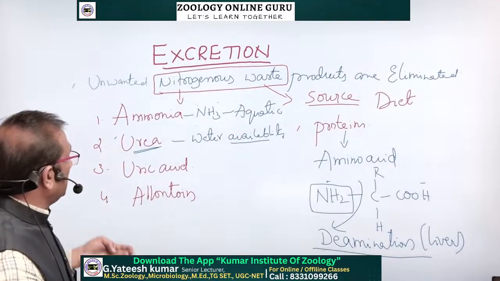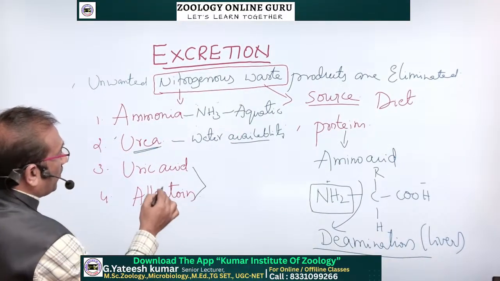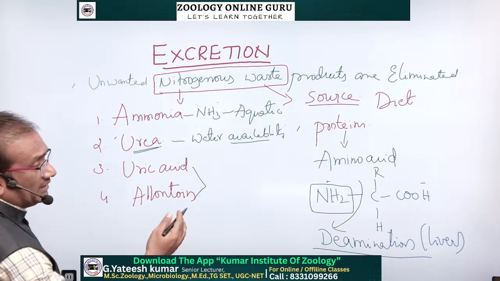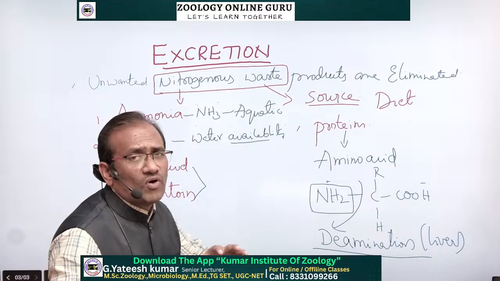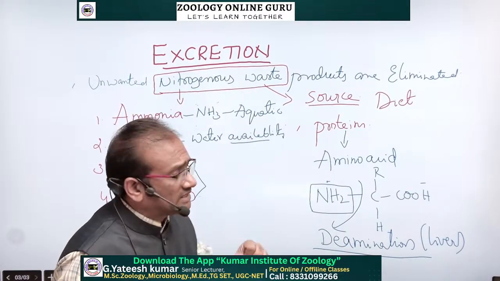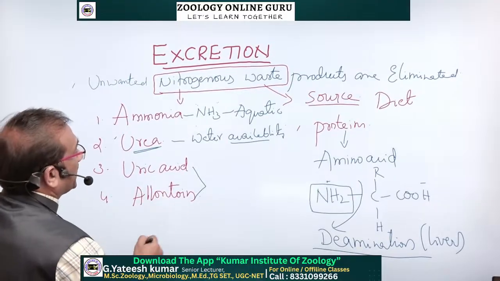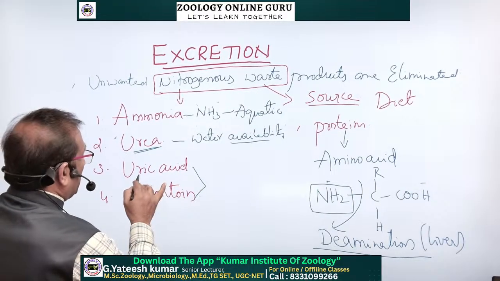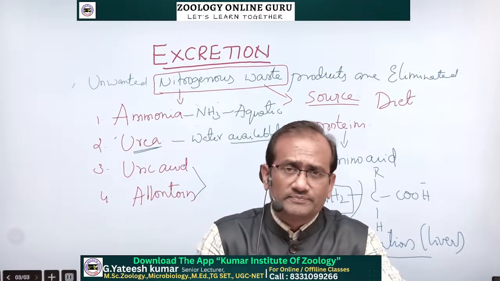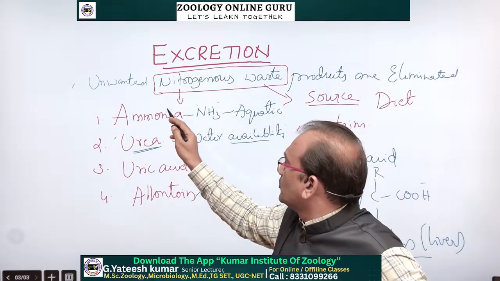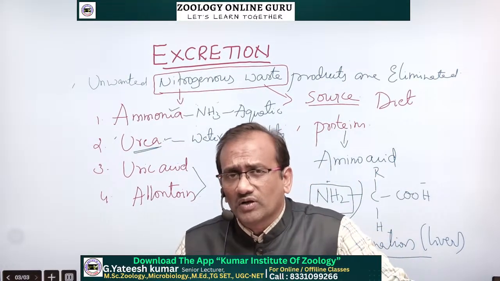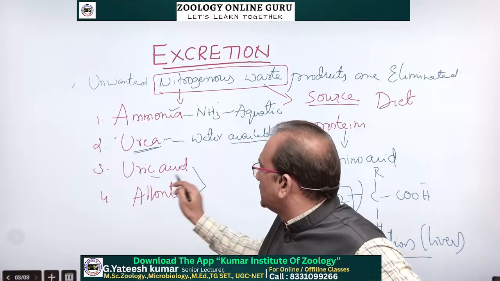On terrestrial areas where water is not available that much, where water scarcity is present, like a desert area where water is very less, the organisms excrete uric acid. For the excretion of uric acid, they do not need that much water. So highest water quantity, ammonia; moderate water quantity, urea; very less water quantity, uric acid.